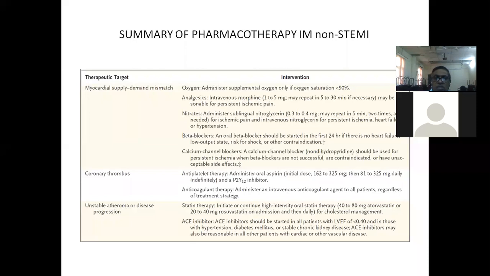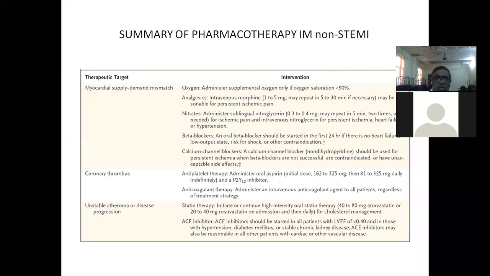Then add beta blockers as the second choice, for pain relief as well as because they have survival benefit. That's why early initiation of beta blockers is indicated, if not contraindicated, like low output state, shock, etc. Calcium channel blockers are the third line drugs. They are not the preferred drugs. If at all you want to, for patients whose pain management is not satisfactory with nitrates and beta blockers, calcium channel blockers can be given. Non-dihydropyridine calcium channel blockers like verapamil and diltiazem should be given.